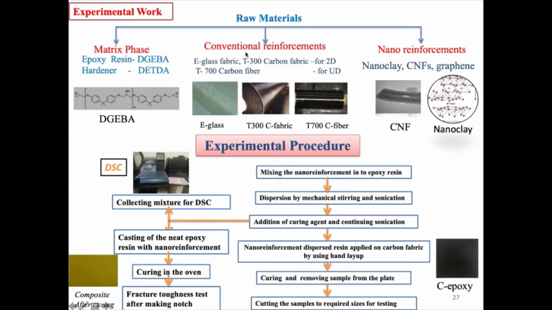This is a conventional carbon fiber reinforcement, like E-glass or T300 fabric. Nothing much can be done, but for the small portions that we were adding, everywhere we tried to understand what the role of it is. It can be a carbon or it can be nano clay. Whenever you have E-glass, we were using nano clay. Whenever there is a carbon fabric, we use CNT, CNF, something like this. And as I said, this is now the common resin which people use everywhere.